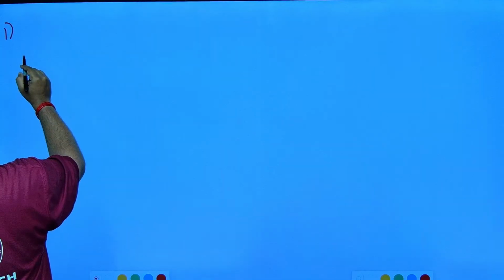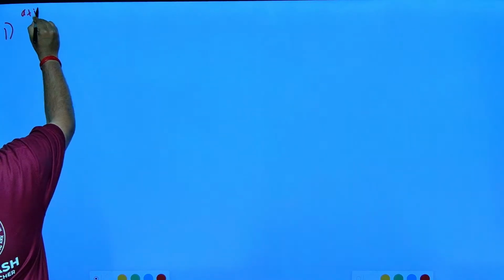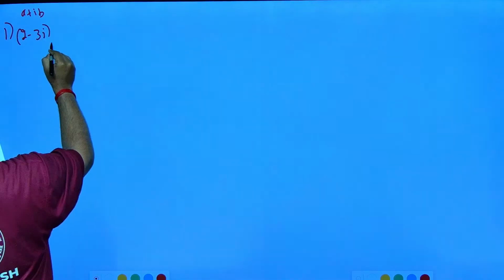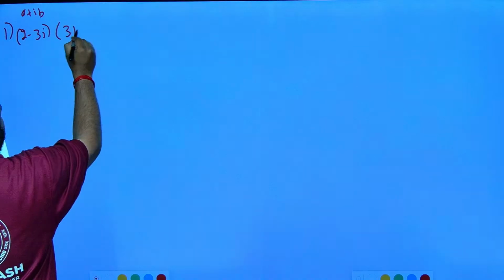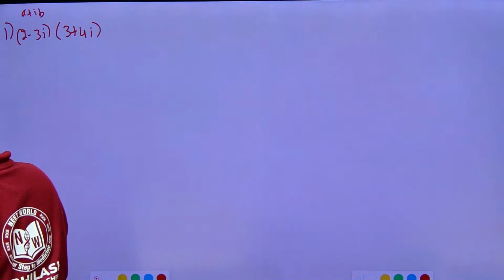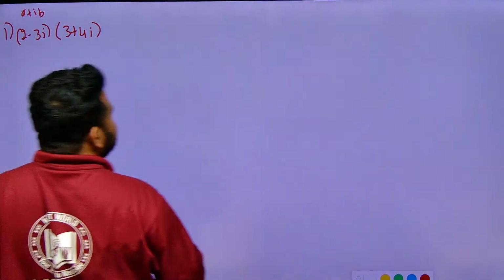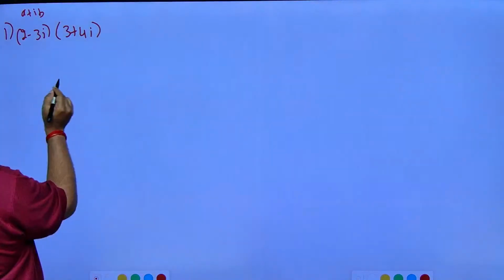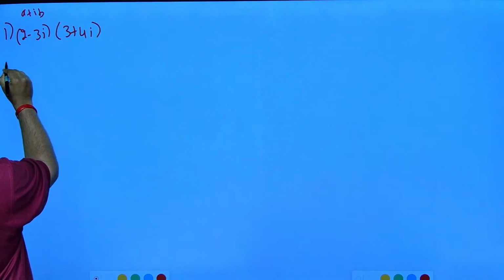The first question that is given, we have to write it in a plus ib form, correct? So the question that we are having is 2 minus 3i into 3 plus 4i. This is the question. Let us solve this question first. So first, what we will do? Solution.